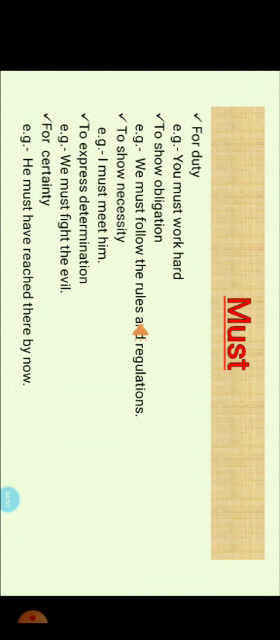Fourth, to express determination. For example, we must fight the evil. And for certainty also: he must have reached there by now.